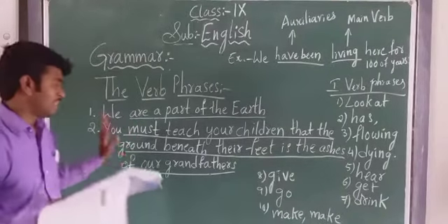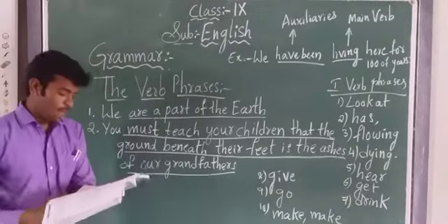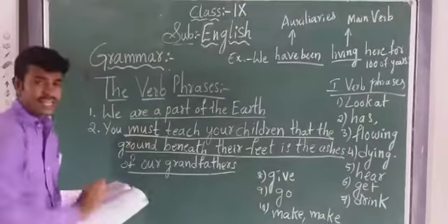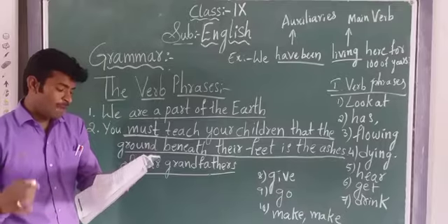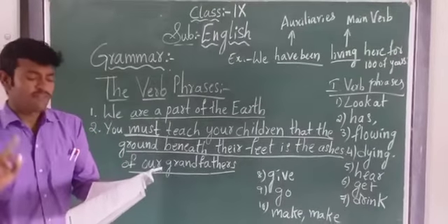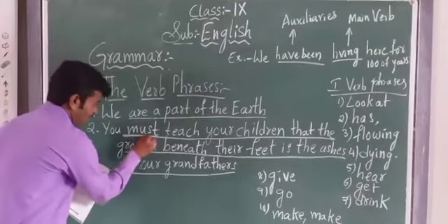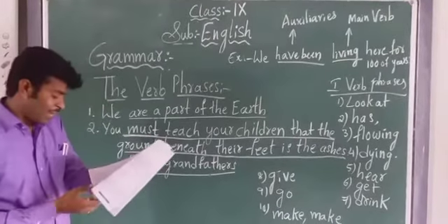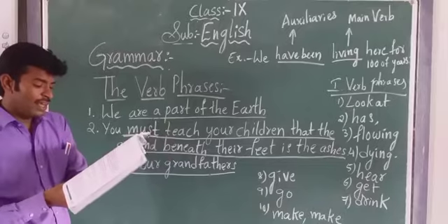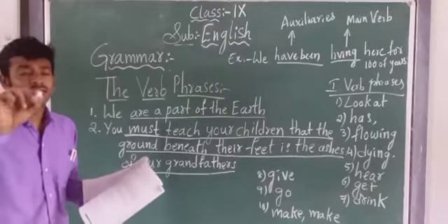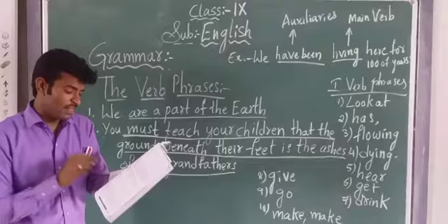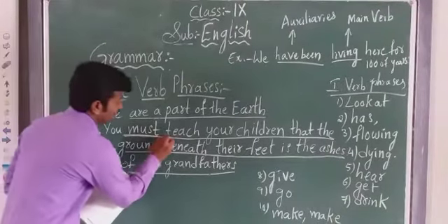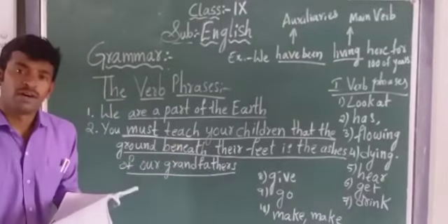In the second sentence, see what is given. I am reading here. In the second sentence, "must" is there, no? "Must" is the helping auxiliary verb. This is one type of verb. Which type of verb? Auxiliary verb. The textbook has given the auxiliary in the bracket. And "teach" is the main verb, children.